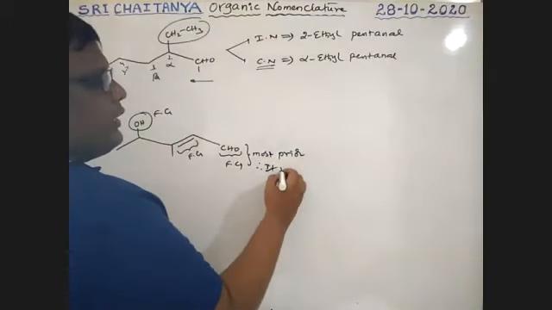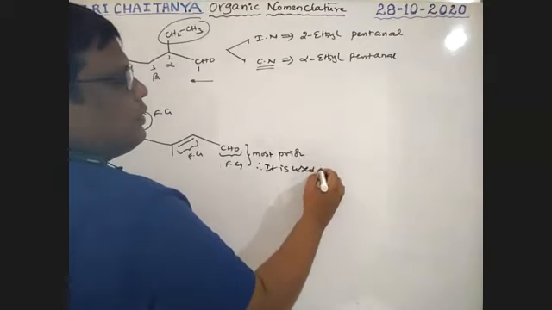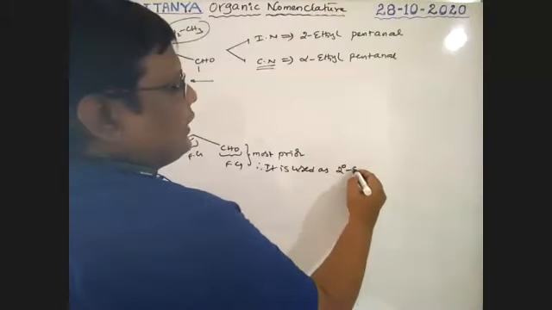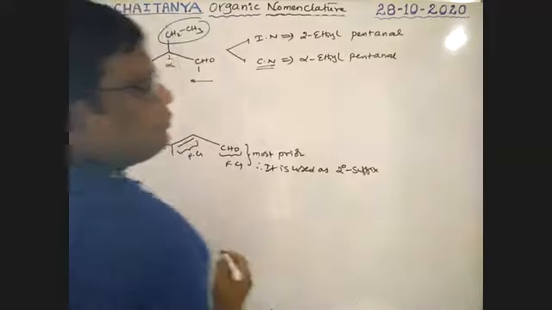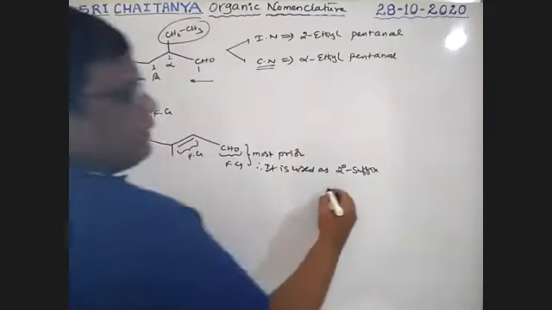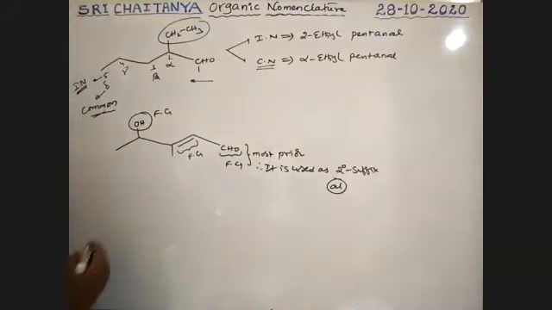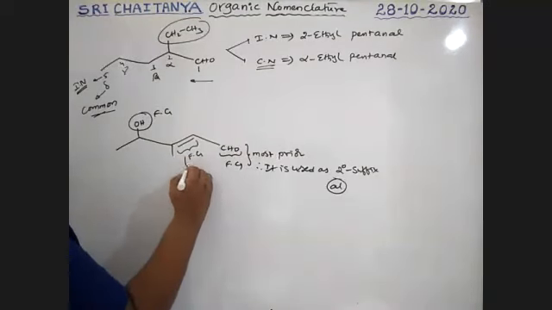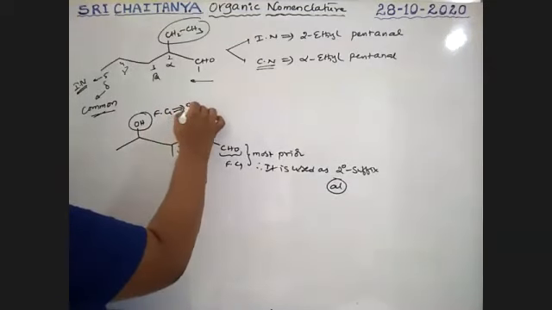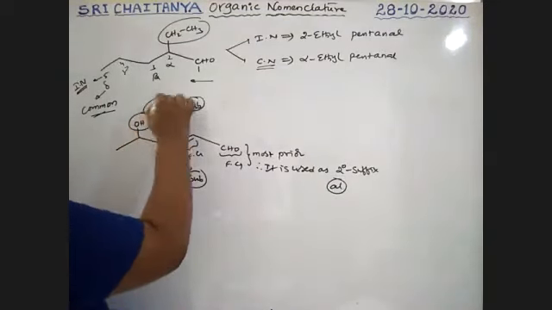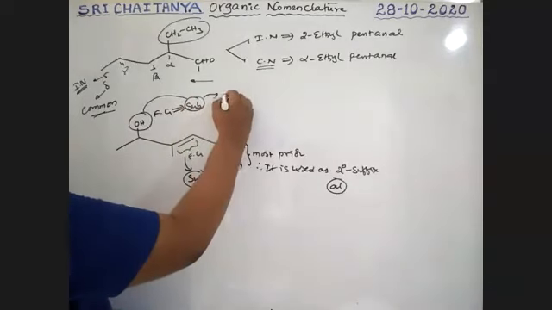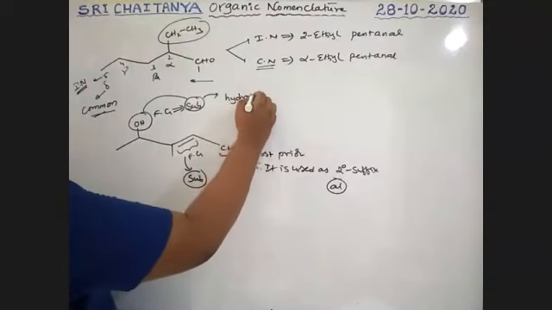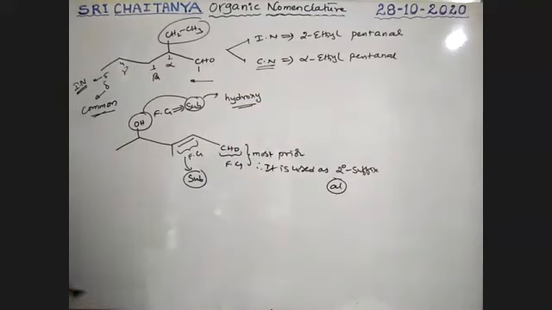Therefore, it is used as the secondary suffix. That is, AL is used. Next, this is a substituent. This is also a substituent. If OH acts as a substituent, hydroxy is used, not OL.